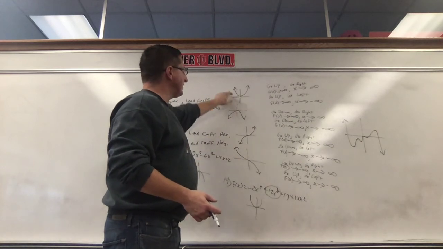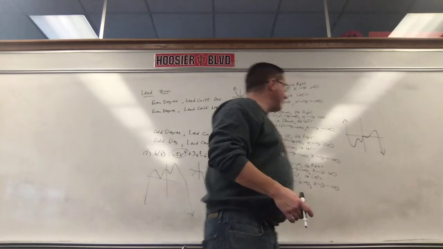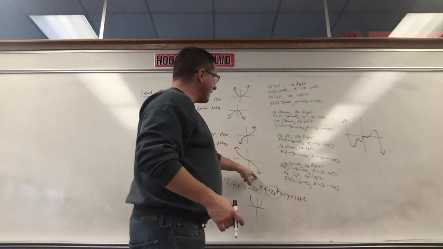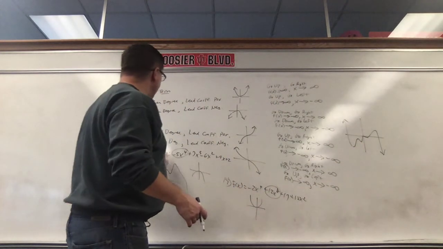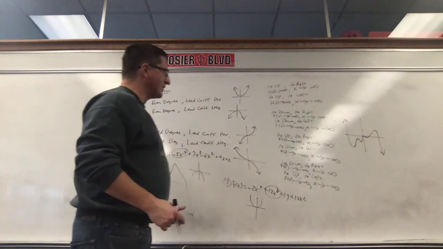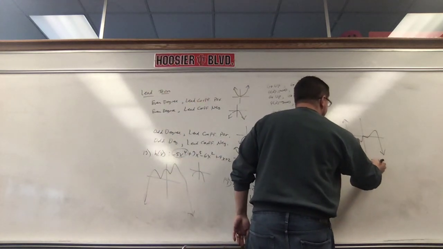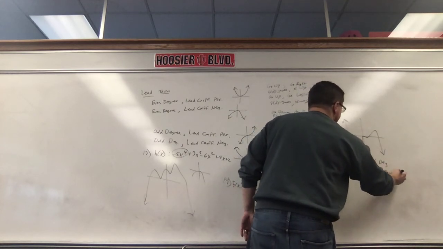Well, it can't look like these. These are parabolas. That's not a parabola. Parabolas both go up or both go down. This goes up and this goes down. So it's one of these two, and it's got to be this one because to the left it's going up, to the right it's going down. It looks sort of like this one, okay? So in this case, it would be odd degree, lead coefficient's negative, okay? So in 21, it's odd degree, negative lead coefficient.